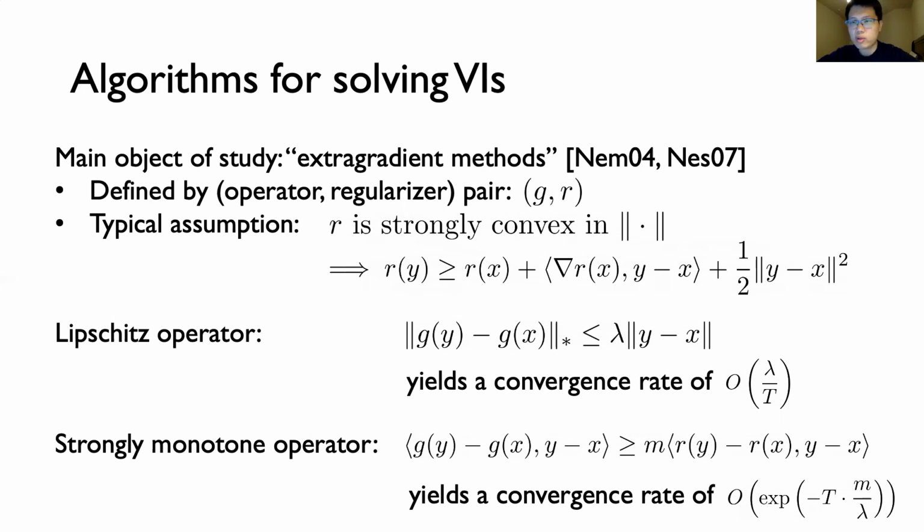So roughly you can think that the distance to the optimizer decreases by a constant factor every lambda over M iterations. If this is your first time seeing these kinds of rates, I encourage you to pause the video now to familiarize yourself with them. They'll serve as benchmarks for the rest of the talk.